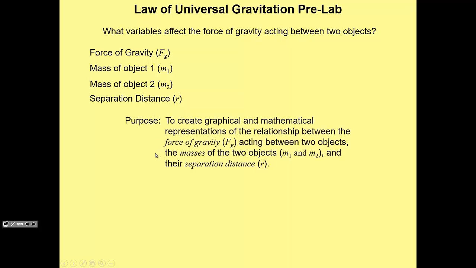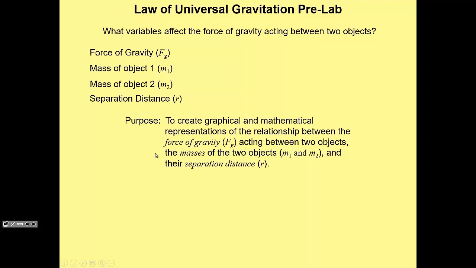Therefore, the purpose of this lab is to create graphical and mathematical representations of the relationships between the four variables: the force of gravity acting between the two objects, the masses of the two objects, and their separation distance. Now, this is a very, very hard lab to do in reality. It takes some pretty heavy-duty equipment and lasers and mirrors and some big lead objects. It's really hard to do because, as you're going to see, we get really small forces of gravity between small masses.